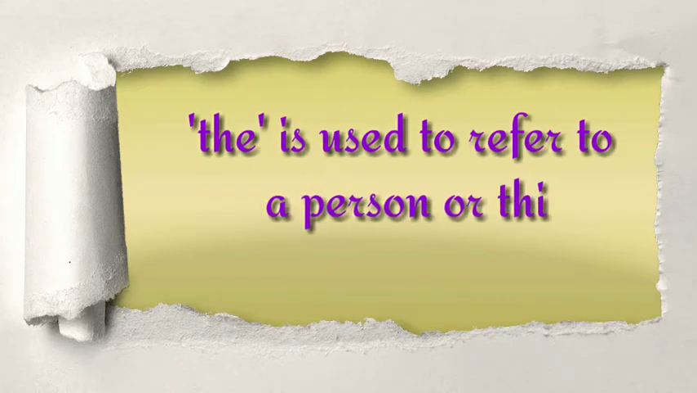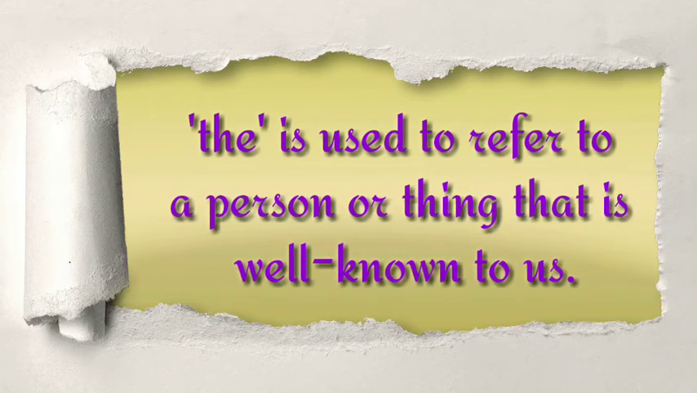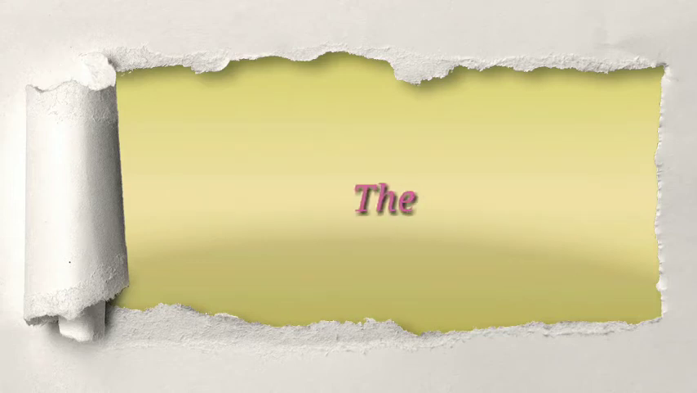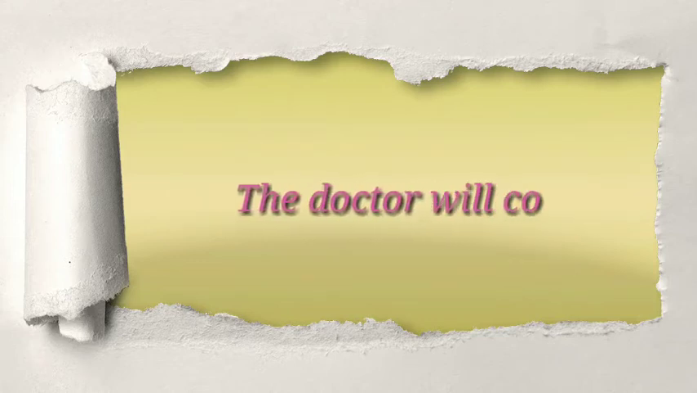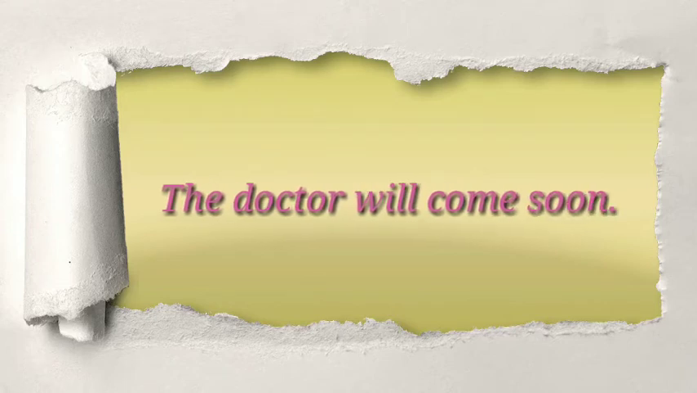The is also used to refer to a person or thing that is well known to us. For example, the doctor will come soon. Here, we are speaking about a doctor who was supposed to come and who is well known to us. So, we have used the article the.